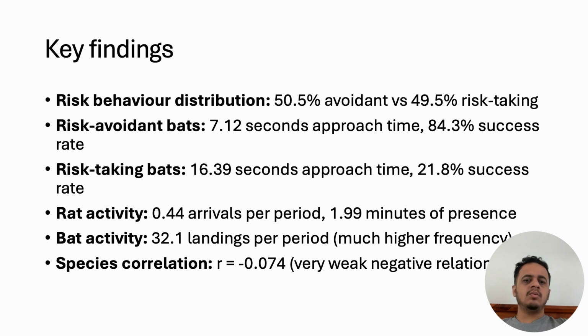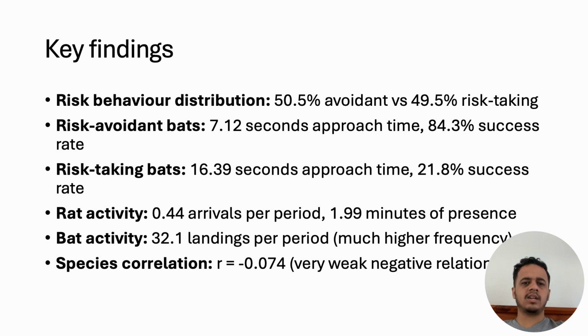However, when we examined the behavior difference between these two groups, we discovered something remarkable. Risk avoidance bats took an average of only 7.12 seconds to approach food, while risk taking bats took much longer, 16.39 seconds.